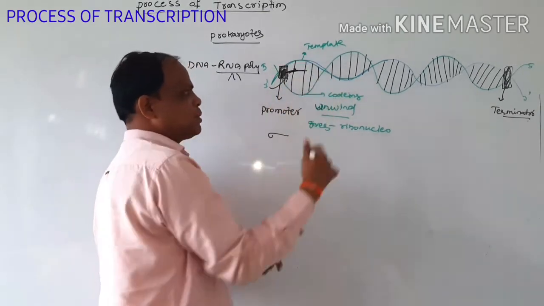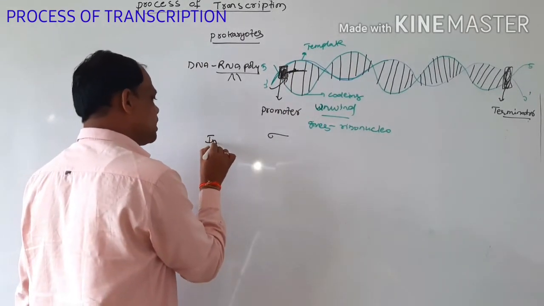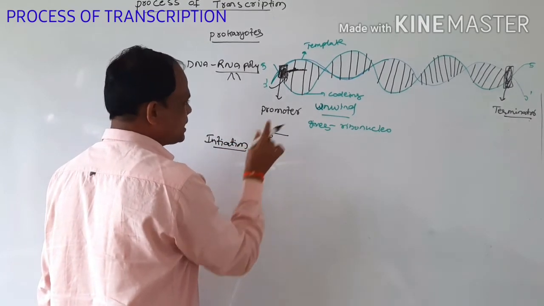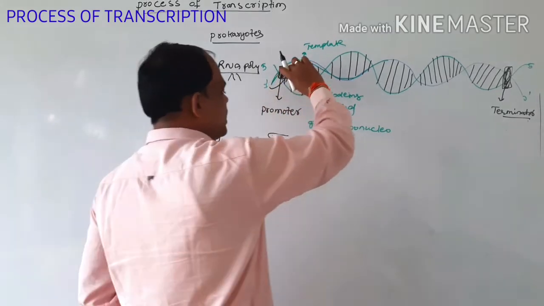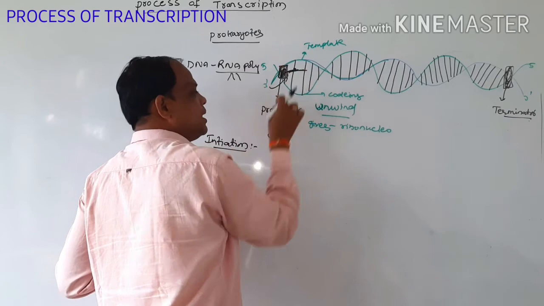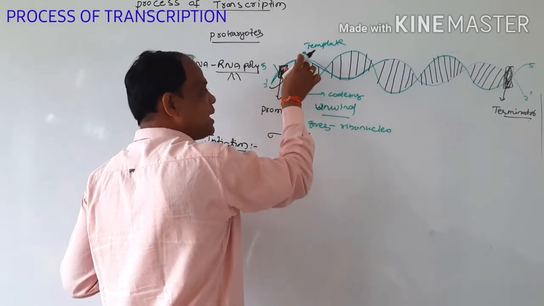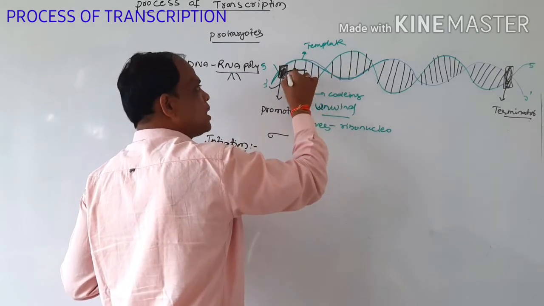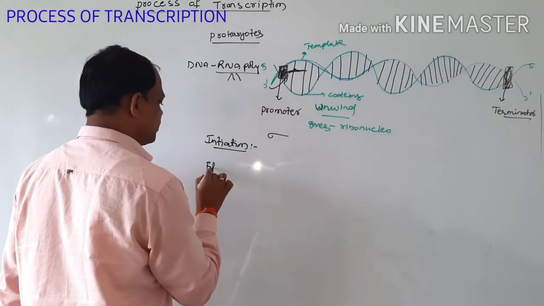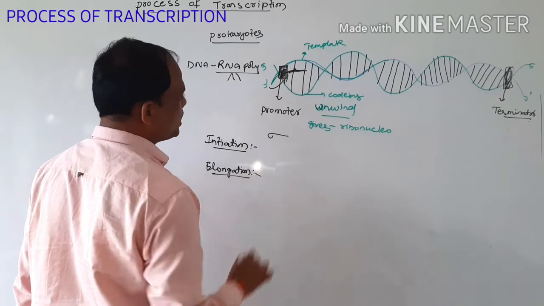When the transcription process starts, that process is called initiation. There are mainly 3 steps. One is initiation, when the DNA-dependent polymerase attaches on this case, the sigma factor also attaches, the ribonucleosides attach, bonds form, and it moves. Then the second part is elongation.